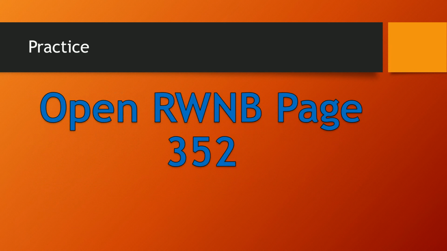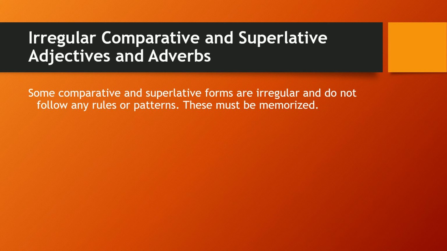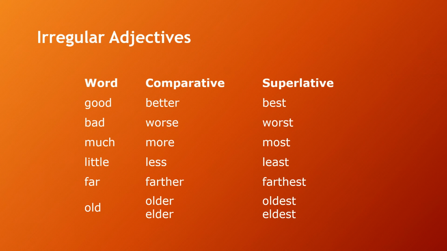Now we're going to do a few practices. Here we have the irregular comparative and superlative adjectives. They don't follow the rules, they are exceptional. You cannot say gooder, goodest, so these are irregular forms. We have good, better, best. Bad, worse, worst.